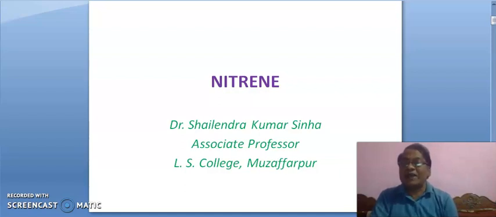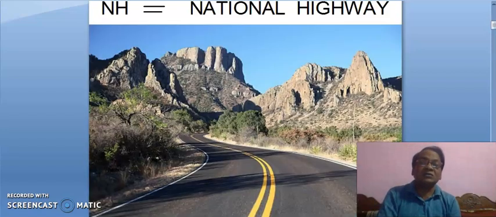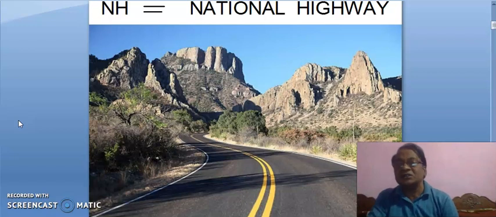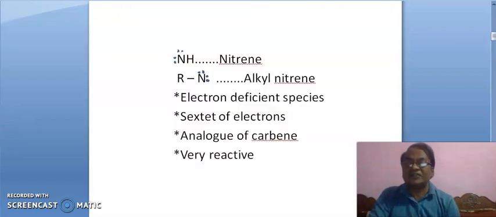The formula of nitrene is NH. Wow! NH is also an abbreviation of National Highway, but I am not discussing National Highway. Rather, we will discuss nitrene, whose formula is NH. It is the nitrene basic unit. It is alkyl nitrene. Nitrene is electron deficient.